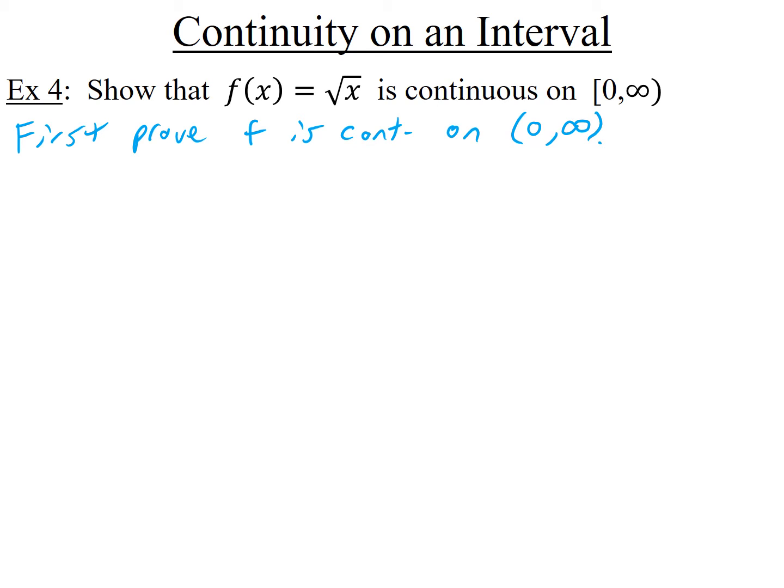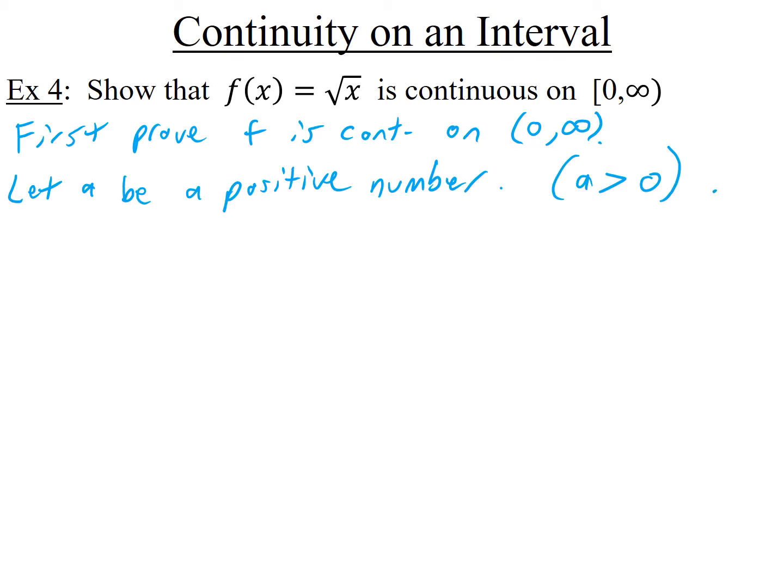So here what I'm saying is I want to prove to you that it's continuous at every positive number all at once. So again, the way you're going to do it is you're not going to tell me what the number is. So we'll call it a. So you say let a be a positive number. But again, I haven't told you which one it is. So I'm telling you that a is greater than 0. That's all I'm telling you about a. Once again, if I can prove from here that the function is continuous at a without ever telling you anything more about a, except for the fact that it must be positive, then this function must be continuous at any positive number.